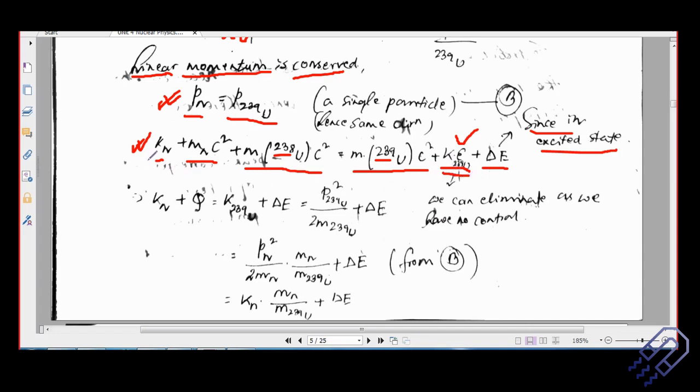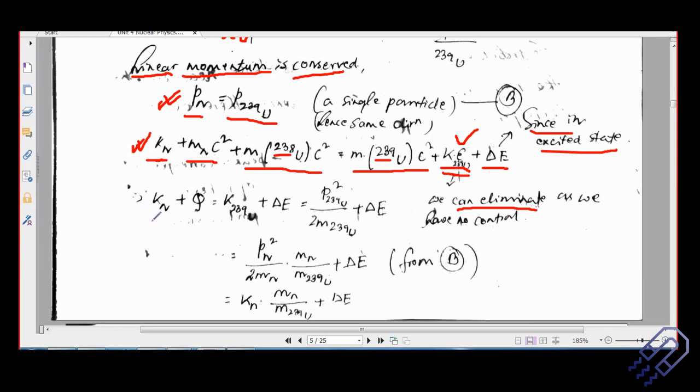We can definitely control the energy of the incoming neutron, because we are bombarding it. We can use particle accelerators and apply a measured magnetic or electric field, and based on this we can say what the kinetic energy of the incident neutron will be. But after the reaction has happened, we really don't know the kinetic energy of uranium-239. So we need to eliminate this particular term so that we can get more meaningful information. So what we do is this.